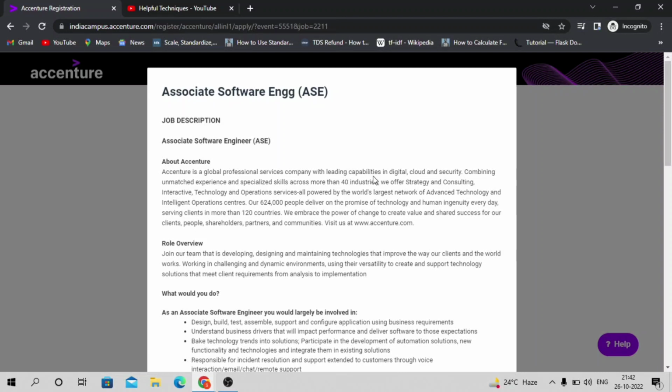So guys, in this video we'll be discussing the Accenture off-campus drive 2022. They are hiring for the entry level profile, which is the Associate System Engineer or ASE profile. Before discussing further about the eligibility criteria, how to apply and the various hiring processes,